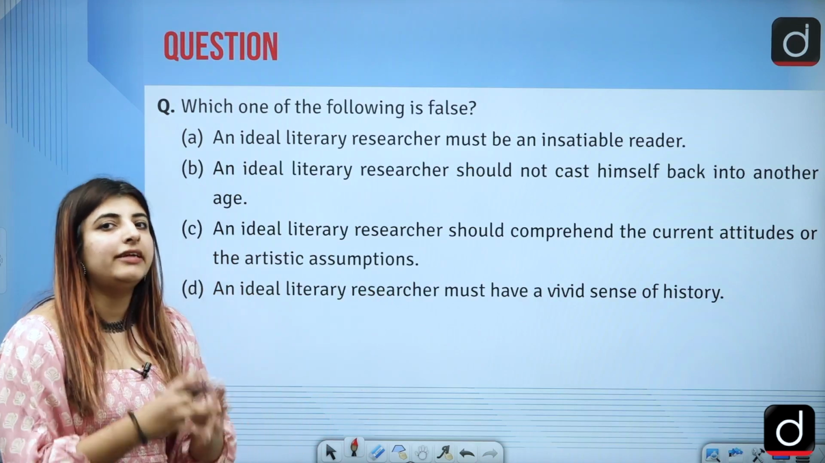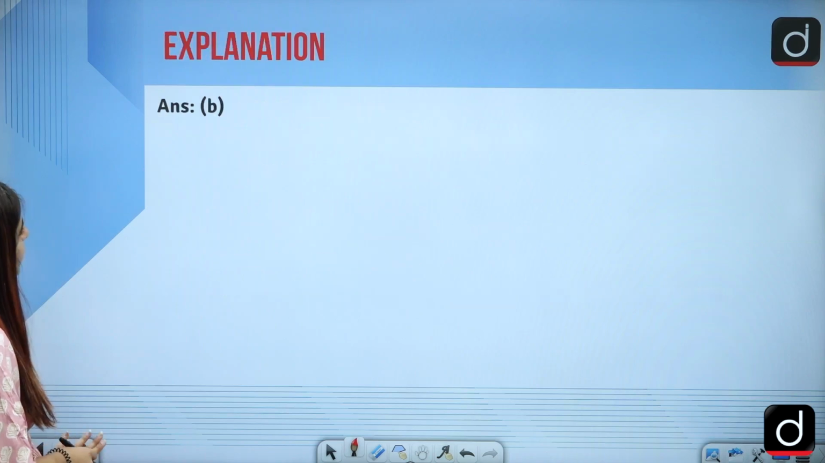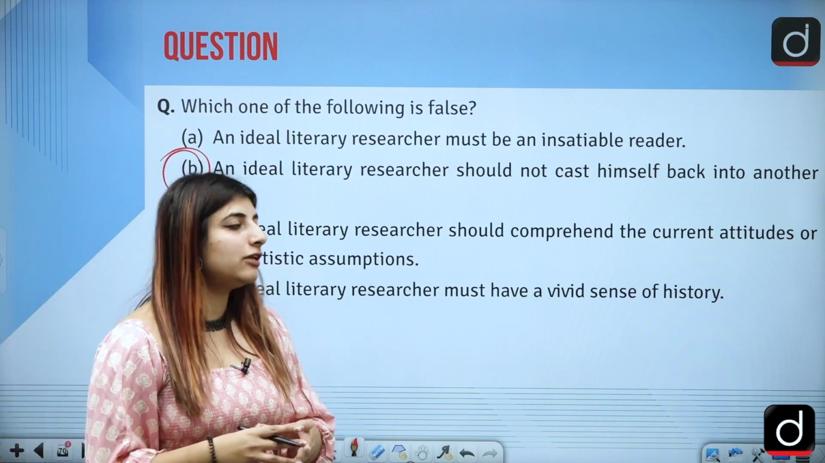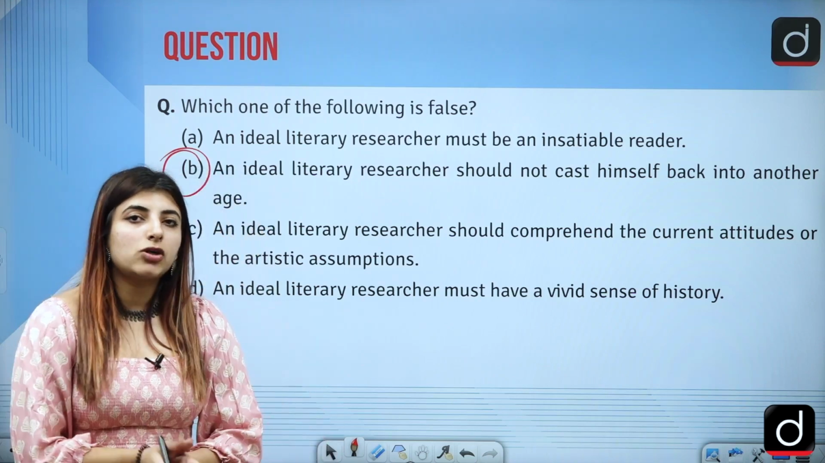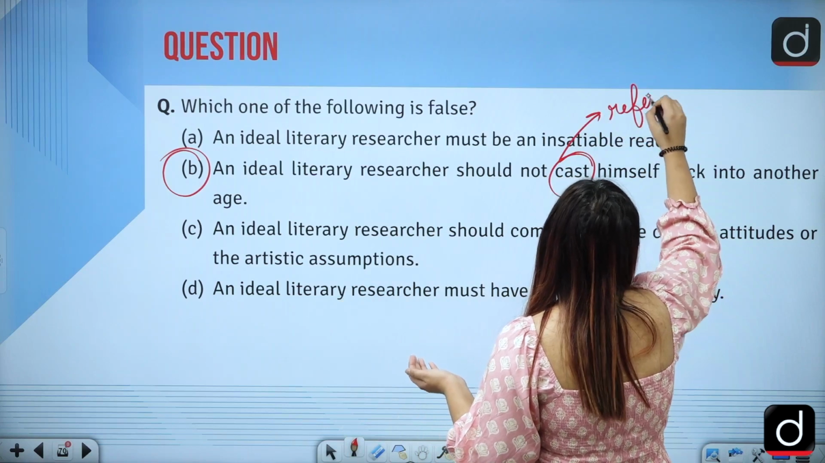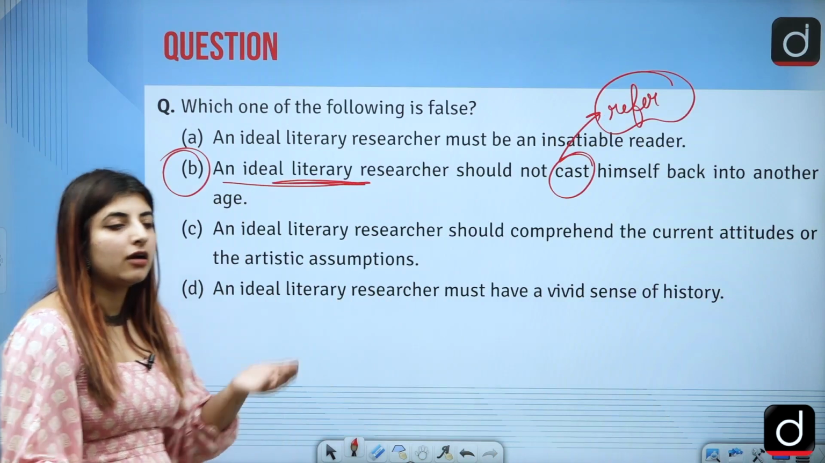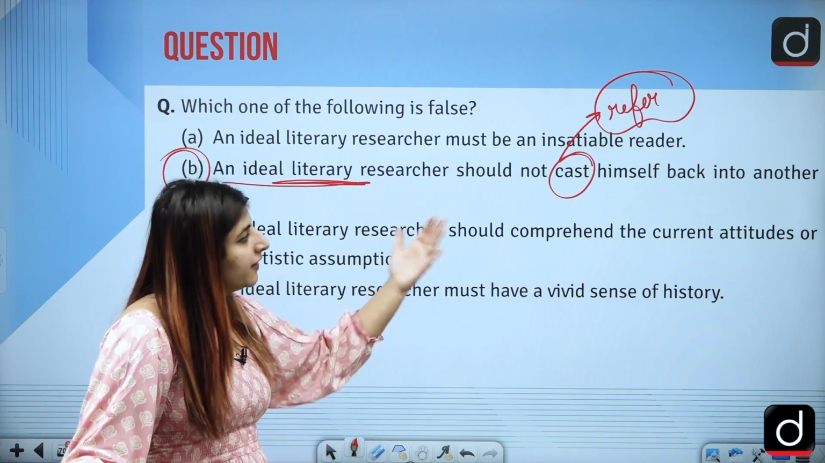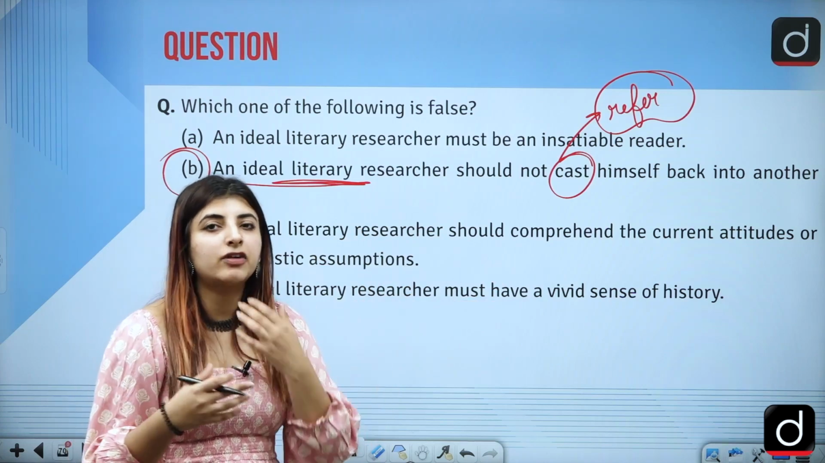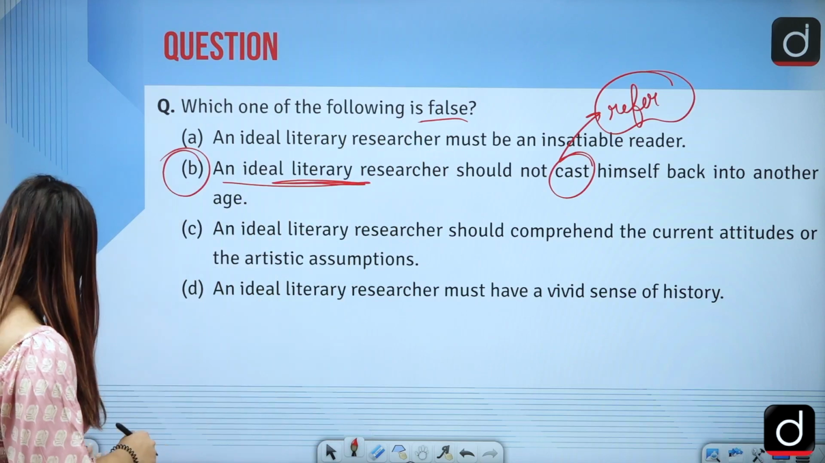Next is, which one of the following is false? So you can pause your screens and read these statements and then try to answer them. The answer to this question is option B, that is, an ideal literary researcher should not cast himself back to another age. So this is wrong. Why? Because if a literary research is being conducted, a researcher can refer back to another age, rather than his own, because he wants to draw maybe some kind of comparisons, etc. So this statement is wrong. That is why this is false and this is the right answer.